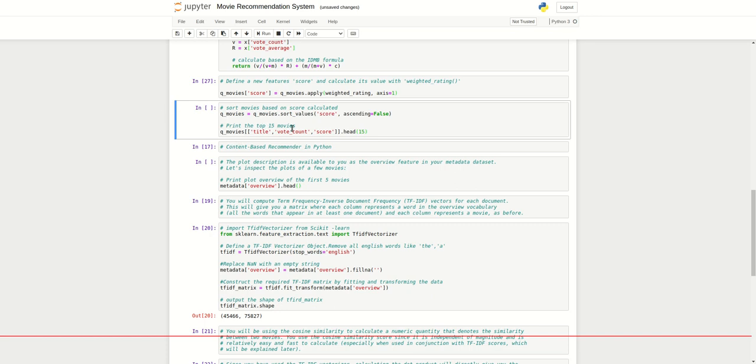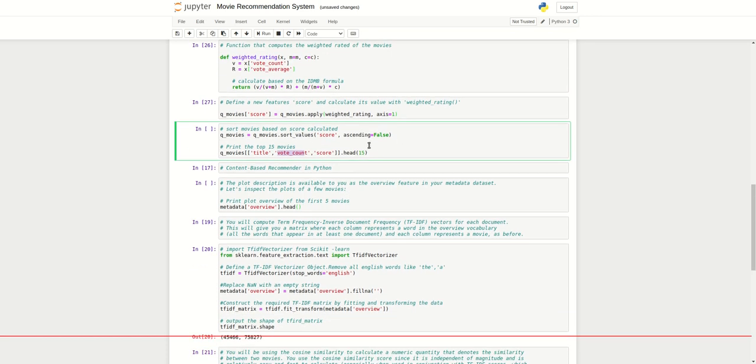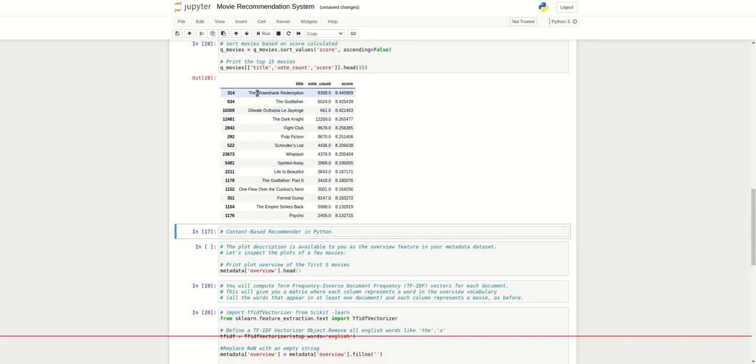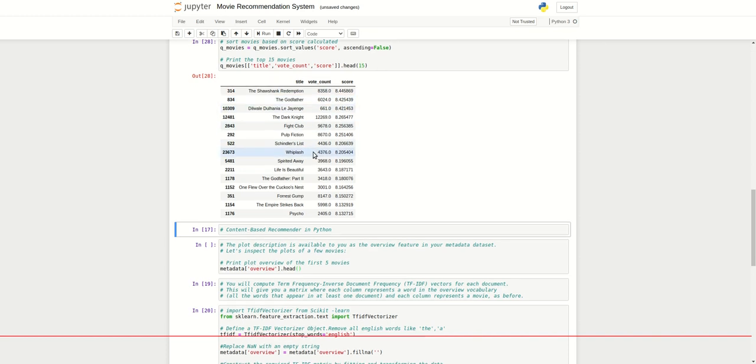The columns that we need to see are title, vote count and score: the title of the movie, how many votes there are for this movie, as well as the score that we get from here. Then we run this and we get the title The Shawshank Redemption, vote count 8358 and a score of 8.44, around 8.5. Then The Godfather, vote count 6024. By this we get the score.